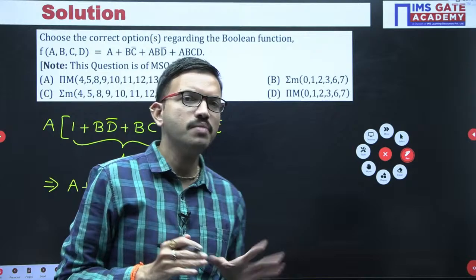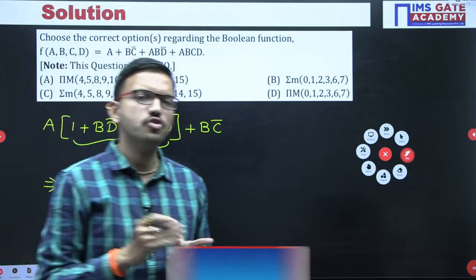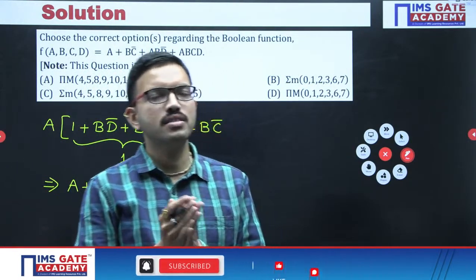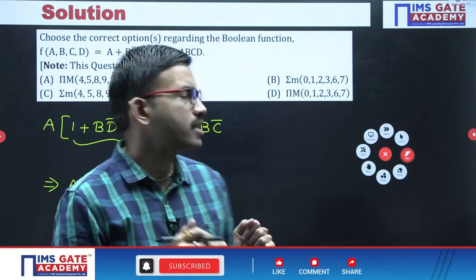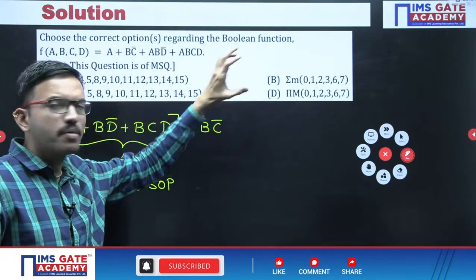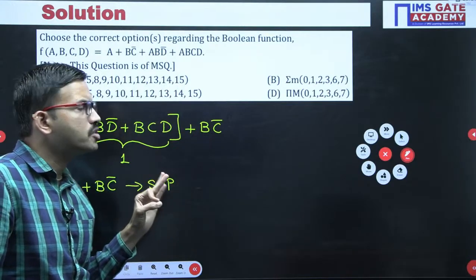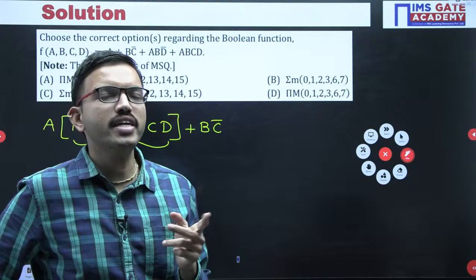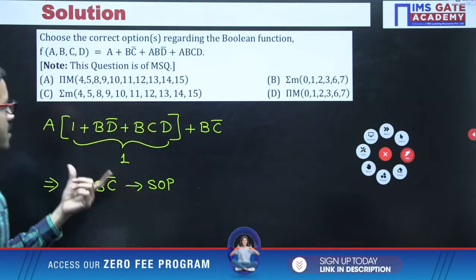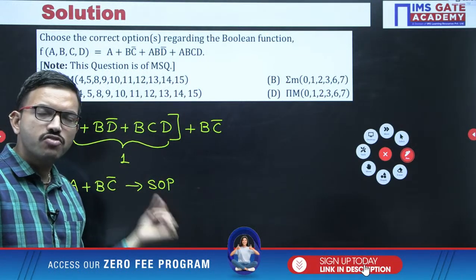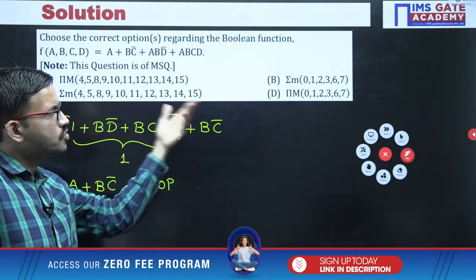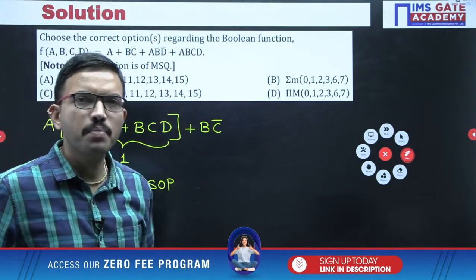In the GATE exam regarding this particular chapter, you will be getting 2 varieties of questions. Either the original function is given as sigma m or pi capital M, and they ask the simplified form SOP or POS. That is one variety of question. Or they give the simplified form, either SOP or POS, and with the help of that they ask the equivalent sigma m or pi capital M.